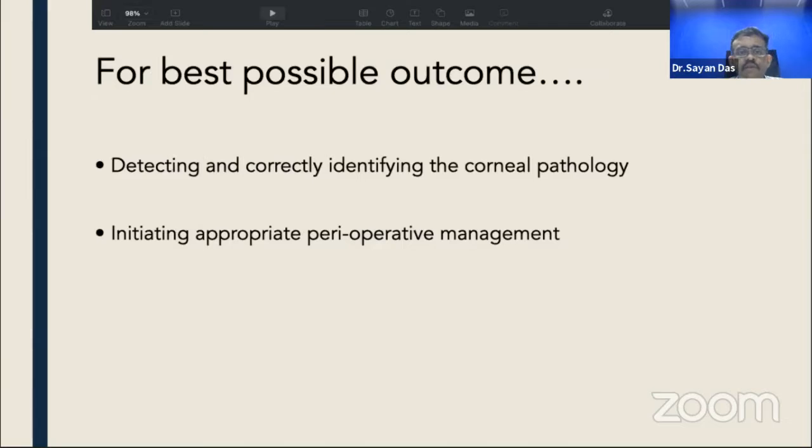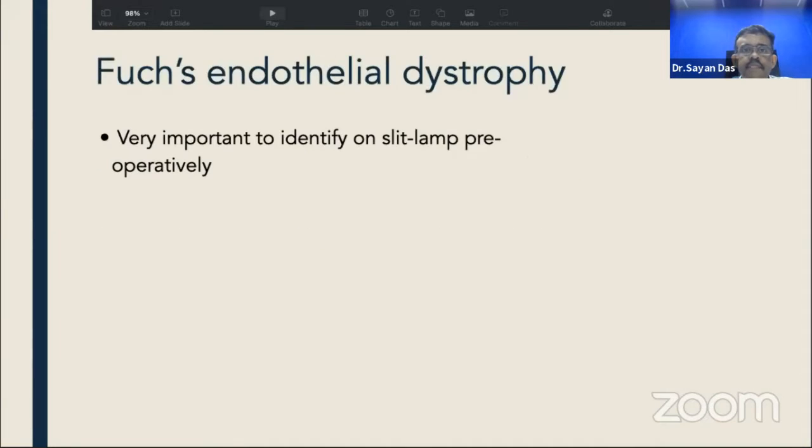So for the best possible outcome, we should be able to detect and correctly identify the corneal pathology and initiate appropriate perioperative management.